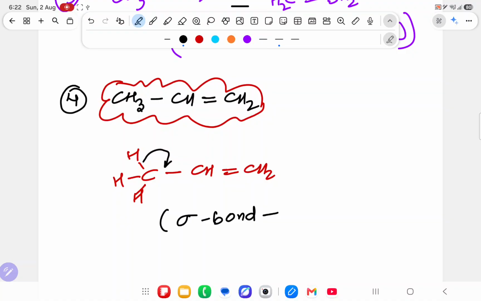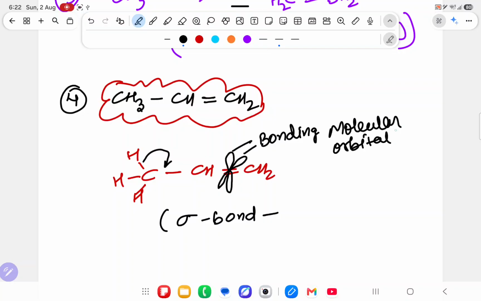So you have studied in chemical bonding and molecular structure that whenever a pi bond is there, it will be present in a bonding molecular orbital, also written as BMO.